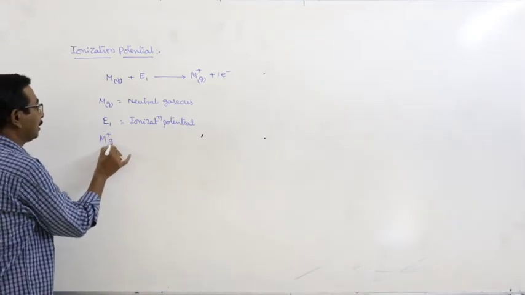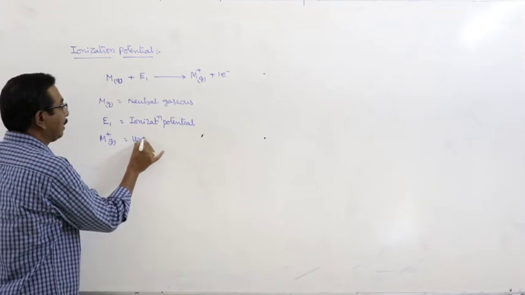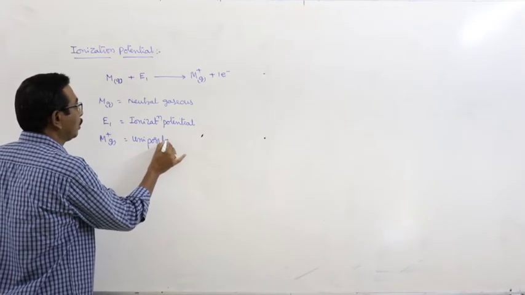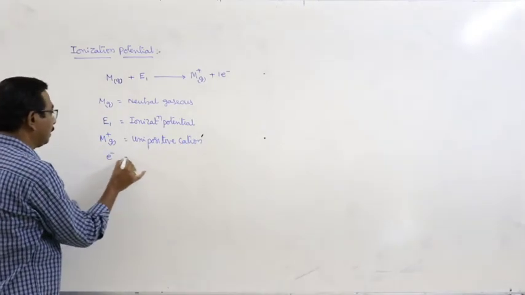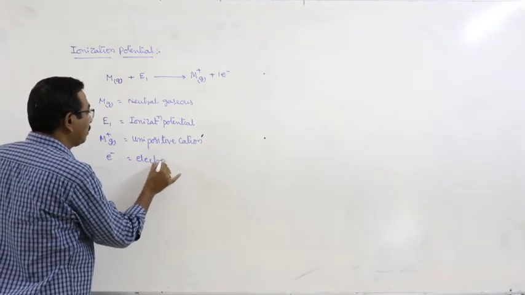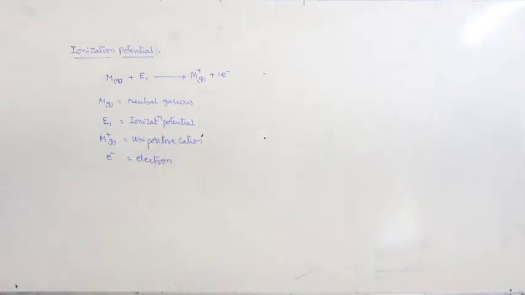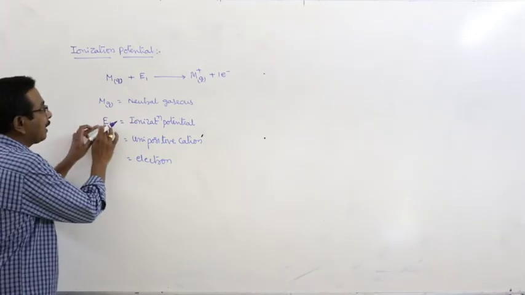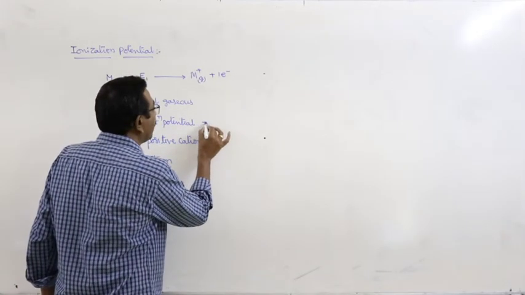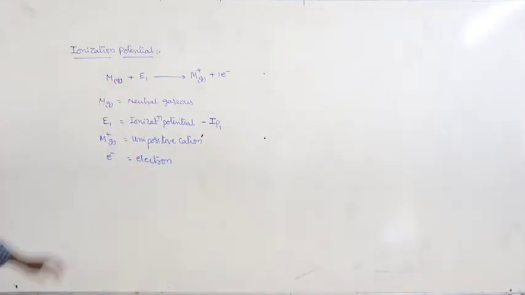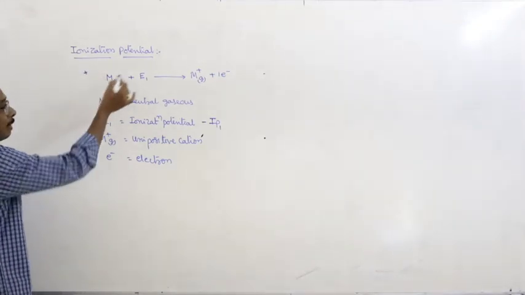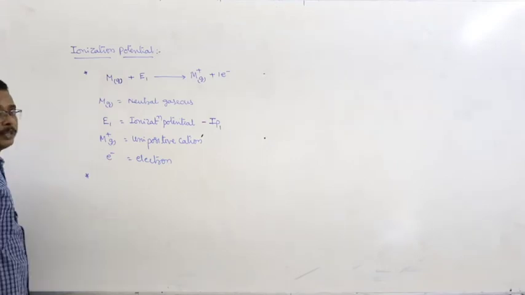M plus gaseous is the unipositive cation. This is the electron which is removed from the outermost orbit. Here E1 is equal to ionization potential. It is also represented as IP1.